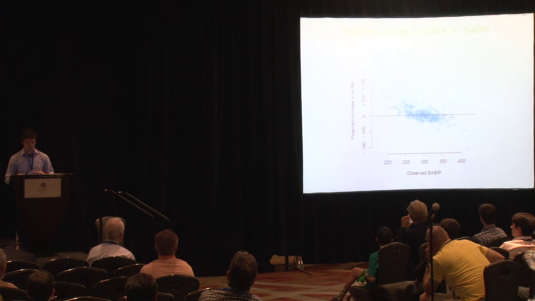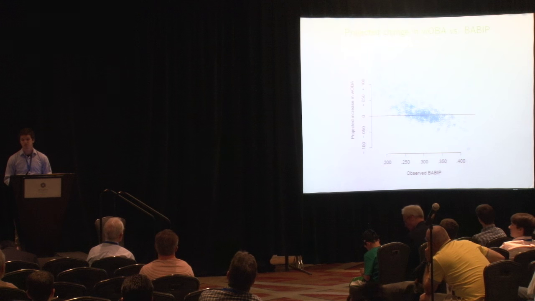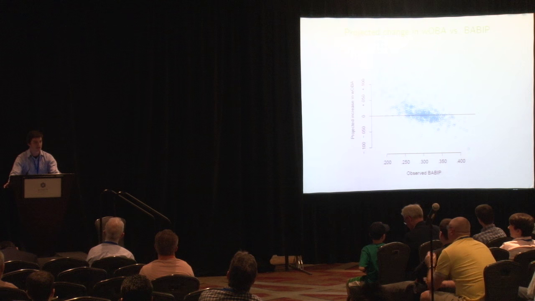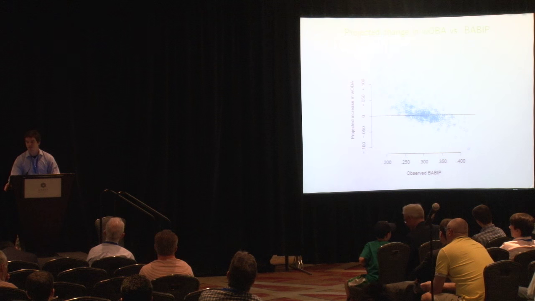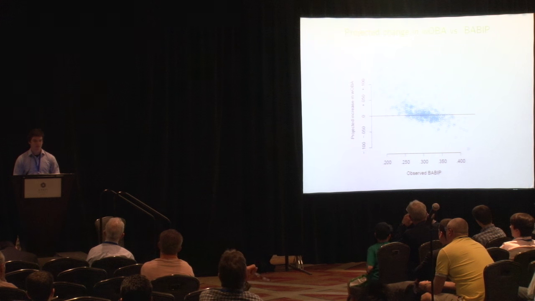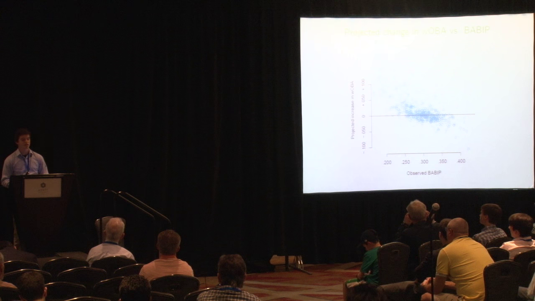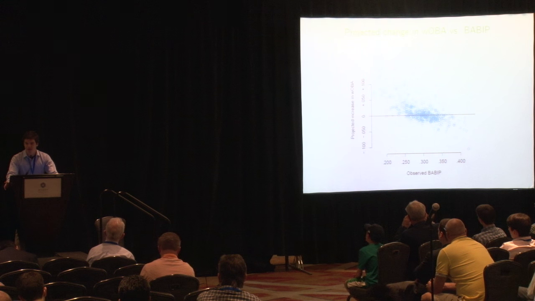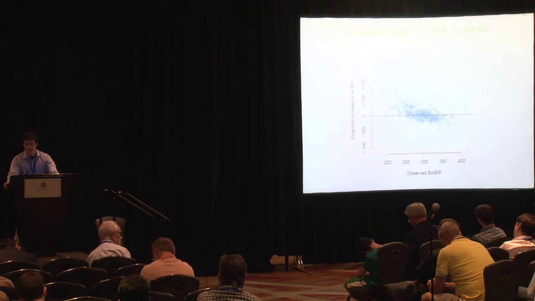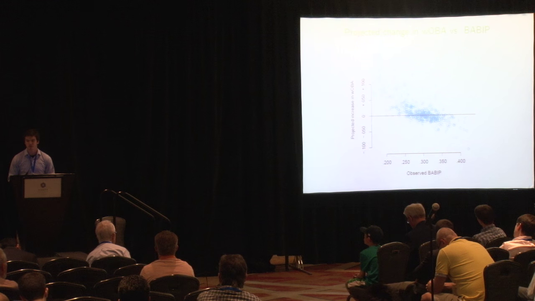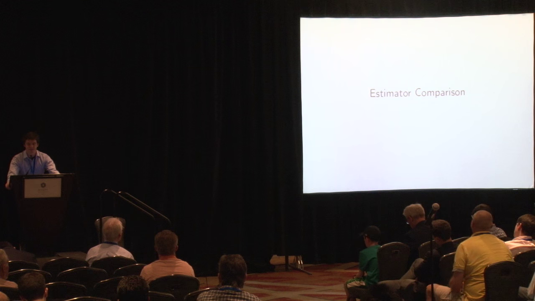So taking the conclusions from this section on regression to the mean, what we want you to take away is that regression to the mean is a very valuable tool in projecting performance, and it's particularly valuable in accounting for sample size. Through applying regression to the mean, we no longer just have to think about samples as either too small or large enough to draw conclusions, but instead we can quantitatively assess the projections that we're able to make based on the observed data by applying regression to the mean, because we're able to account for the continuum of sample sizes rather than a binary of too small or large enough. Now I'll go into comparing each of the estimators that Scott described.